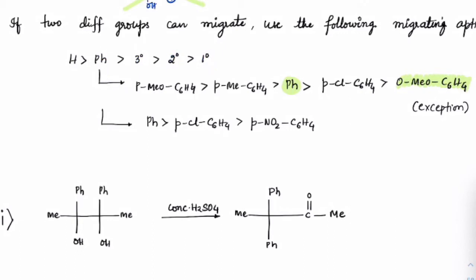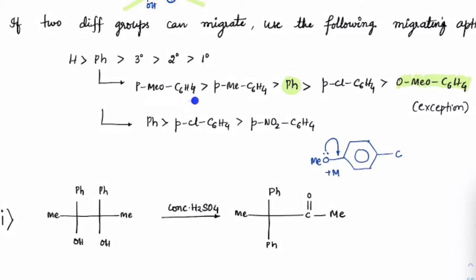Within phenyls, if you have a methoxy group attached on the para position like this, this side it is connected to carbon, but on the para position we have OMe. OMe is a strong donating group by plus M, so that would help in the transition state when migrating.